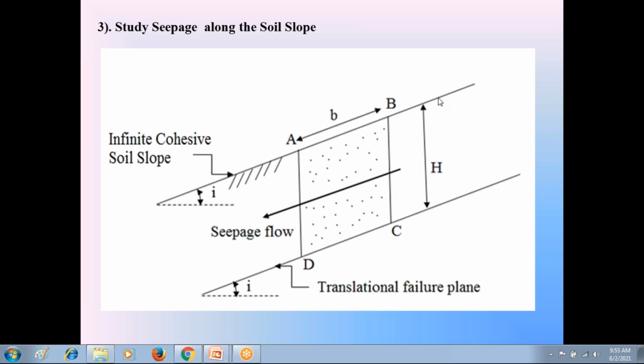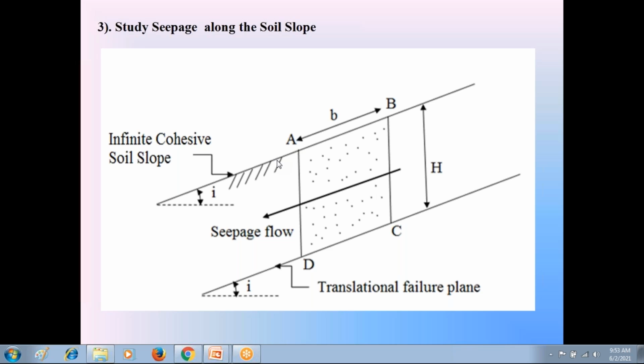This soil slope is subjected to translational failure about the failure surface CD at a vertical depth h below the soil slope. We assume the water is flowing in this soil slope, that is seepage flow, in the downward direction parallel to the soil surface AB.